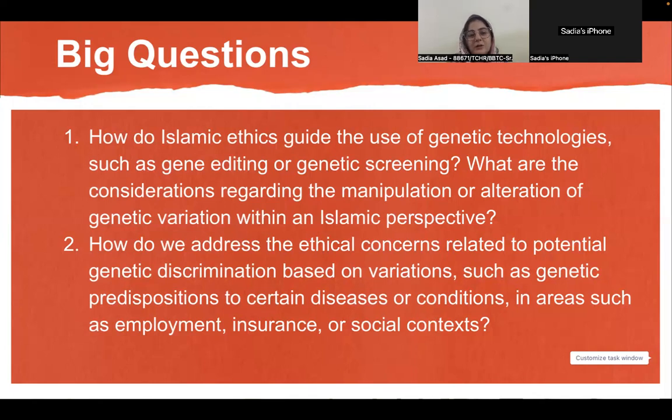The other part is concerned with Islamic ethics. As we all know, Islam also stresses respect for the sanctity of life.